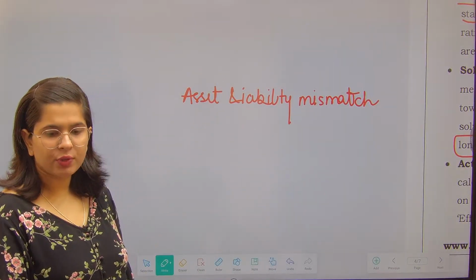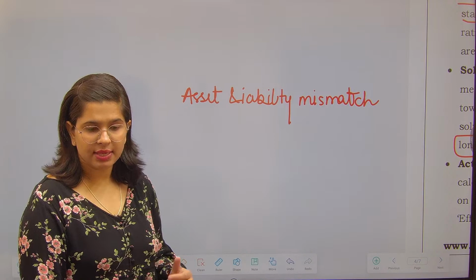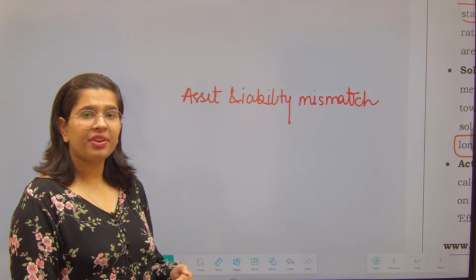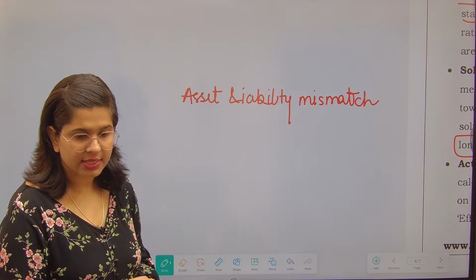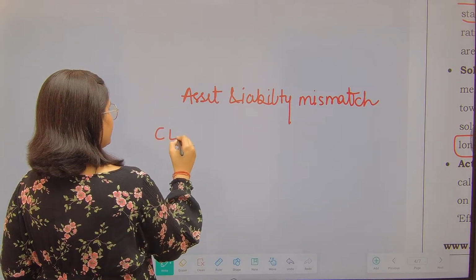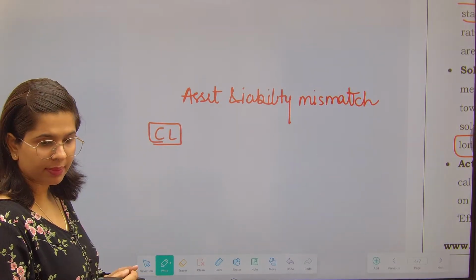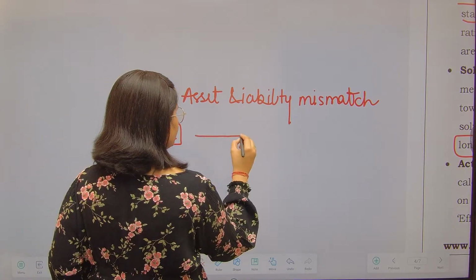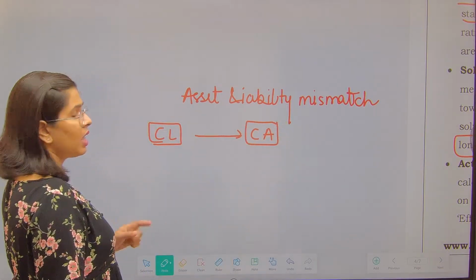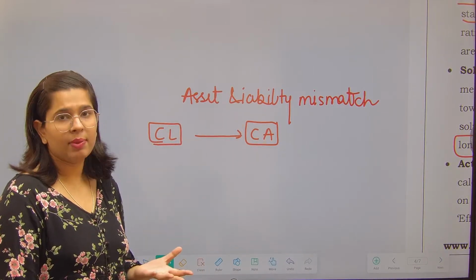Do you understand the concept of asset liability mismatch? So this was the problem with which our banking sector was suffering. See, asset liability mismatch arises when there is a difference of maturity between your funds. Now understand this. Whenever I am writing the current liabilities, they are short term in nature. I need to pay them in the short term, right? So what I should do is have enough current assets for this. Current liabilities should be paid off through current assets, right? This will be a good thing.